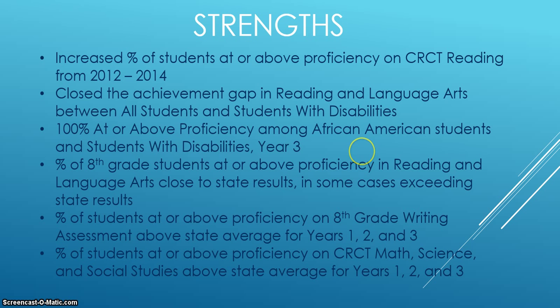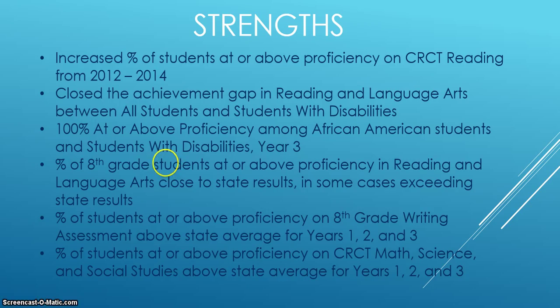So just recapping some of our strengths, we did increase the percentage of students at or above proficiency on the CRCT reading in years 1, 2, and 3. We did close the achievement gap in reading and language arts between all students and students with disabilities. We were at 100% at or above proficiency among African American students and students with disabilities in year 3 on the reading. The percent of 8th grade students at or above proficiency in reading and language arts was close to the state results and in some cases exceeded state results. The percentage of students at or above proficiency on the 8th grade writing assessment was above the state averages in those 3 years.